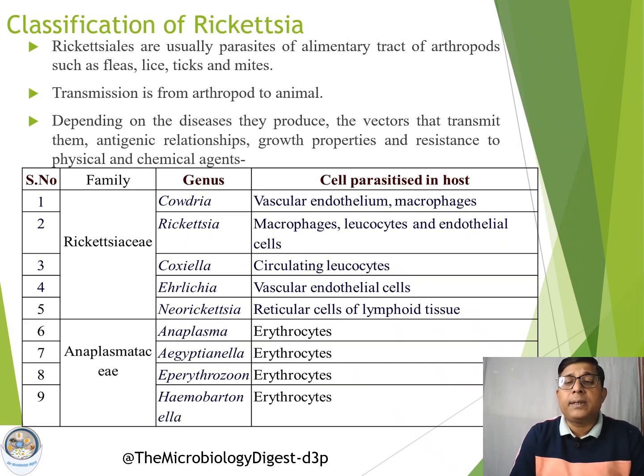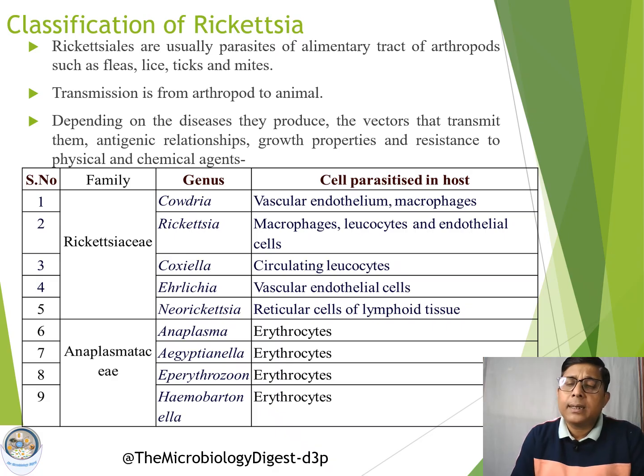Now, coming to the classification. As we have discussed, these are usually parasites. Rickettsias are parasites of the alimentary tract of most arthropods, for example fleas, lice, ticks, and mites. This group of organisms can be transmitted from arthropod only to the animal or to human.